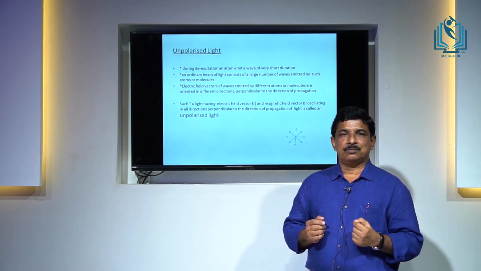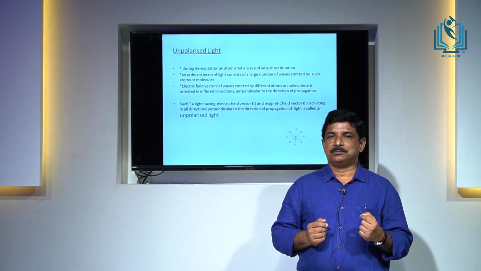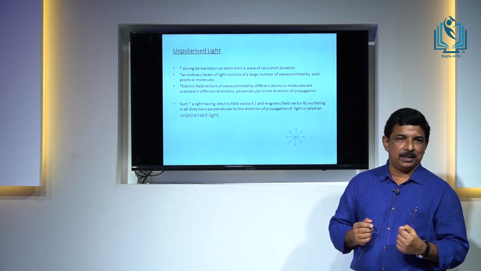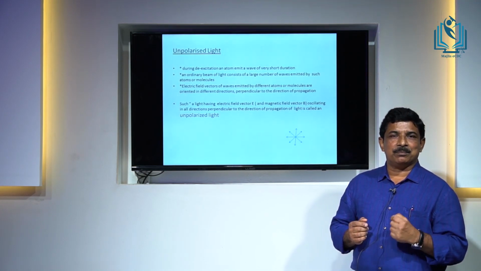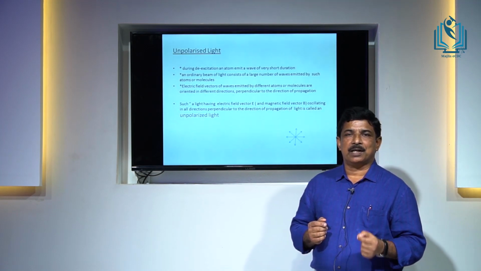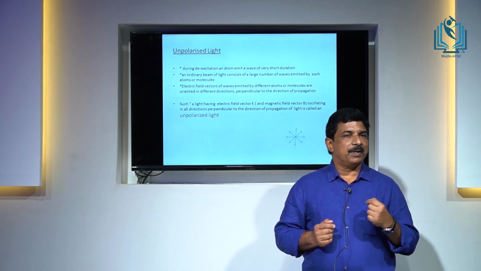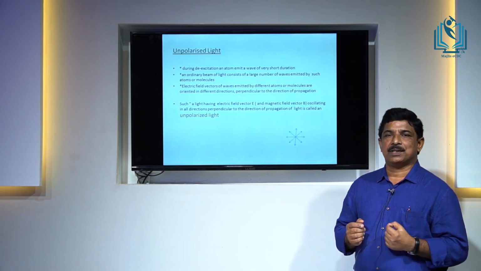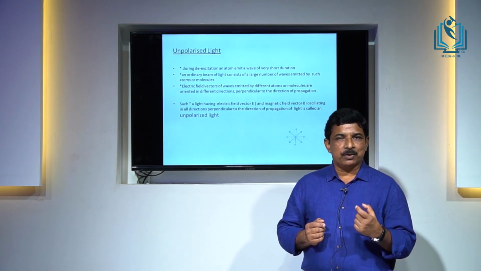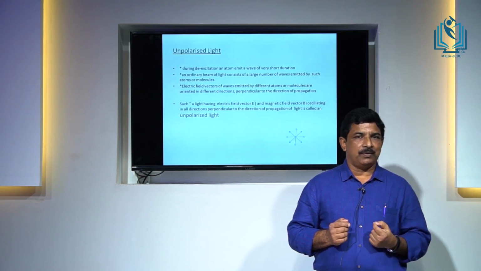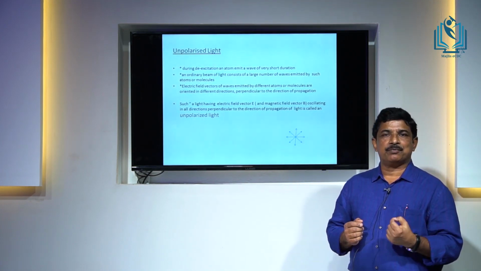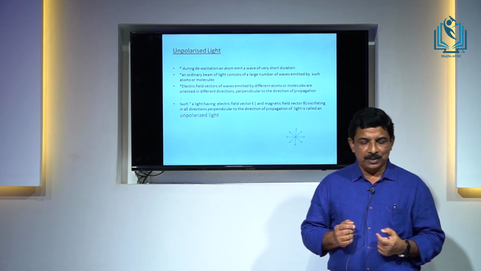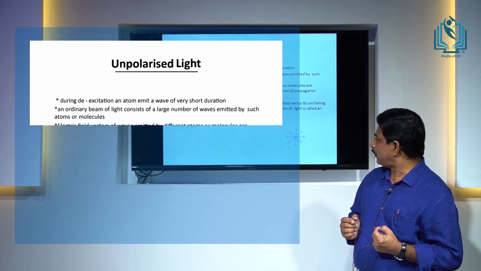Imagine one wave emitted by a particular atom has an electric field in the x direction, then definitely other waves emitted by some other atoms may not have the electric field in the same direction. It can be in the y direction, or it can be in some other direction. So, if you look at a beam of light, it has electric field vibrations in all directions. You can see it in the diagram.